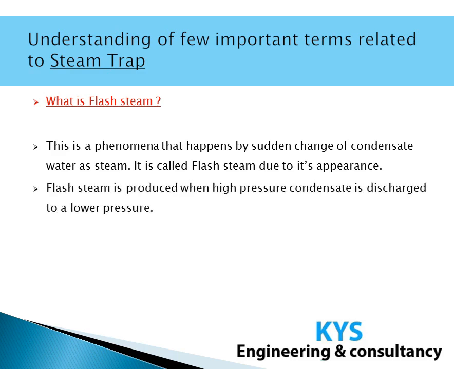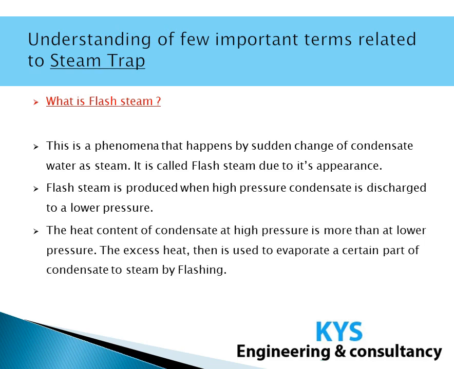Flash steam is produced when high pressure condensate is discharged to lower pressure. Please make a note that the heat content of condensate at high pressure is more than at lower pressure. This excess heat content is then used to evaporate a certain part of the condensate to steam by flashing.